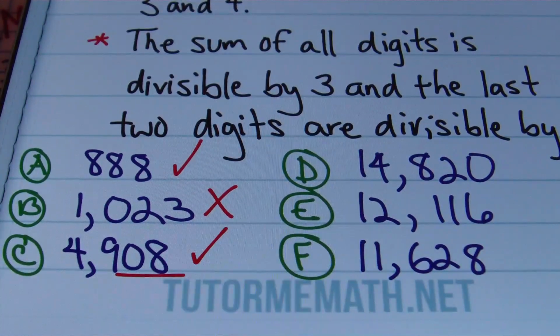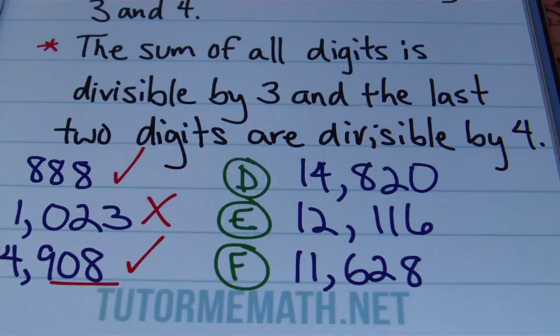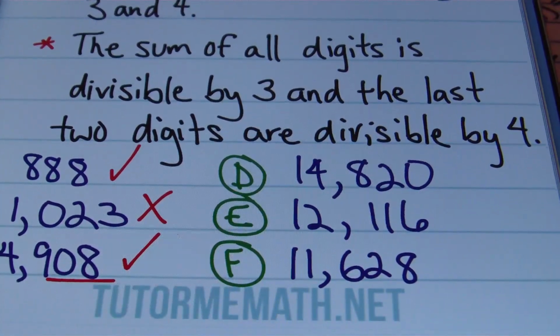But with the divisibility rules, I can verify that 4,908 is divisible by 12. All right, let's check out D here. We have 14,820. First of all, we want to see if this number is divisible by 3.